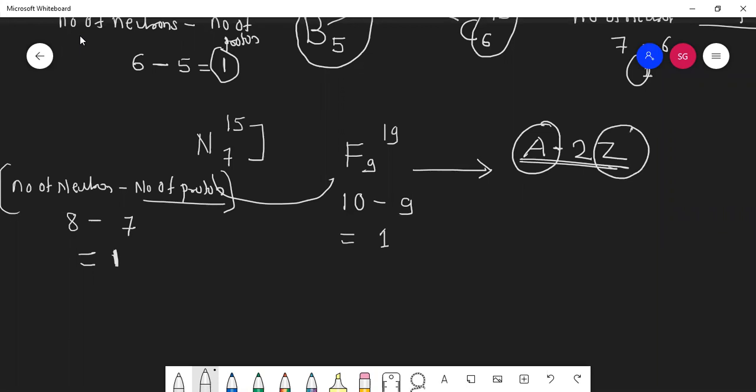For fluorine, 19 minus 2 into 9 is 1. Which formula will you use? A minus 2Z.